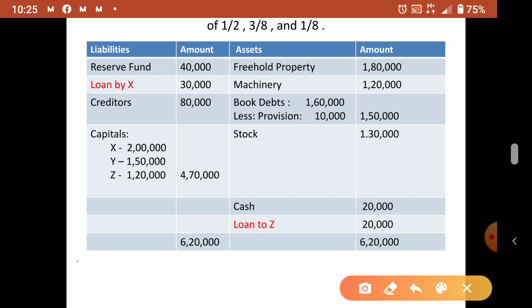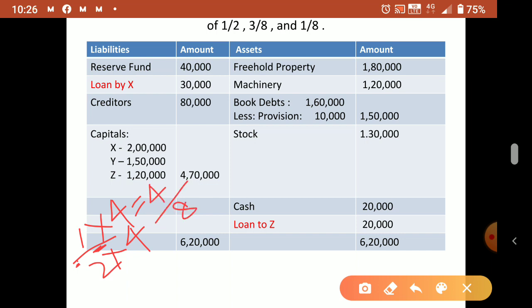So how to make it? 1 by 2, then 8. So we can make these two also 8. So 2 into 4, 1 into 4. So 1 fours are 4, 2 fours are 8. Now all denominators are the same? Yes.